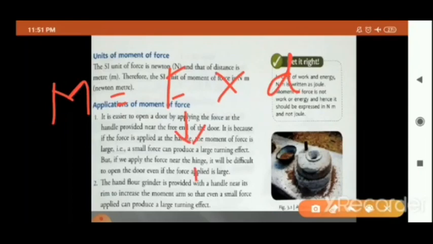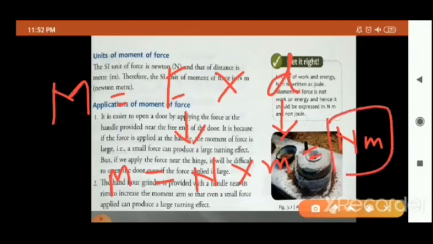SI unit of force is Newton. Okay. And SI unit of distance is meter. So what is the SI unit for moment of force? Newton into meter gives Newton meter. This is the SI unit for the moment of force, that is Newton meter.